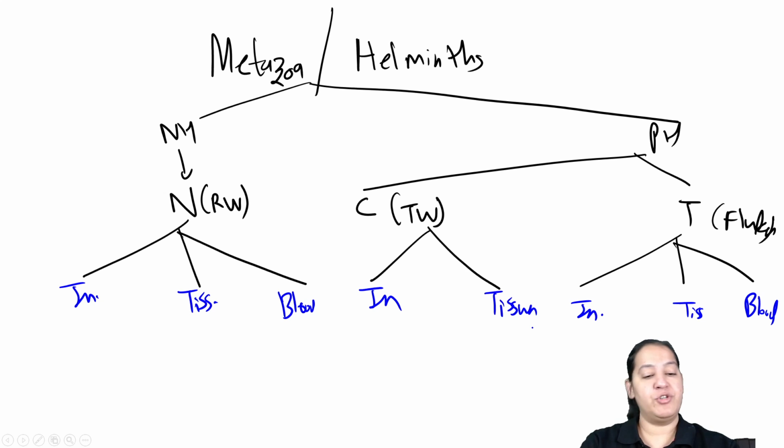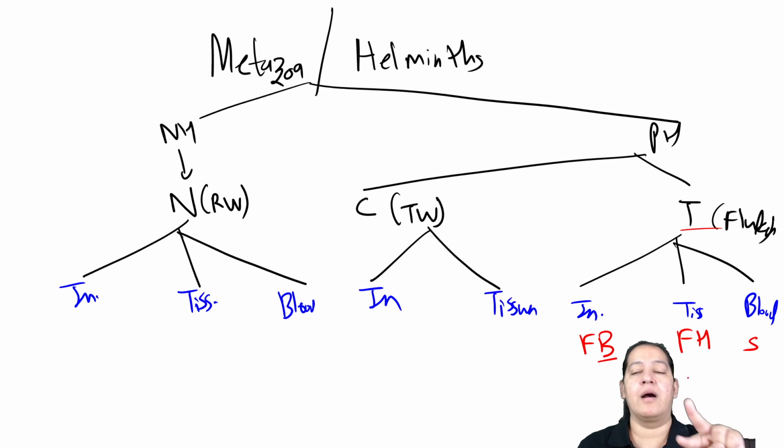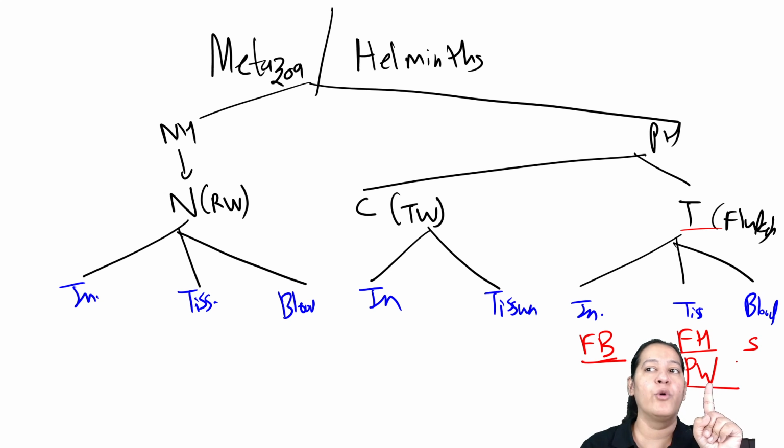I will try, but you have to help me. Let me start with trematodes as usual. In trematodes, in blood, we have only one, that is Schistosoma. In intestine, we have only one, Fasciolopsis buski. Buski means intestine, right? In tissue, we have 2. One is liver, Fasciola hepatica, and one is lung, Paragonimus westermani. That is the lung fluke. So liver fluke, lung fluke, intestinal fluke, and blood fluke.